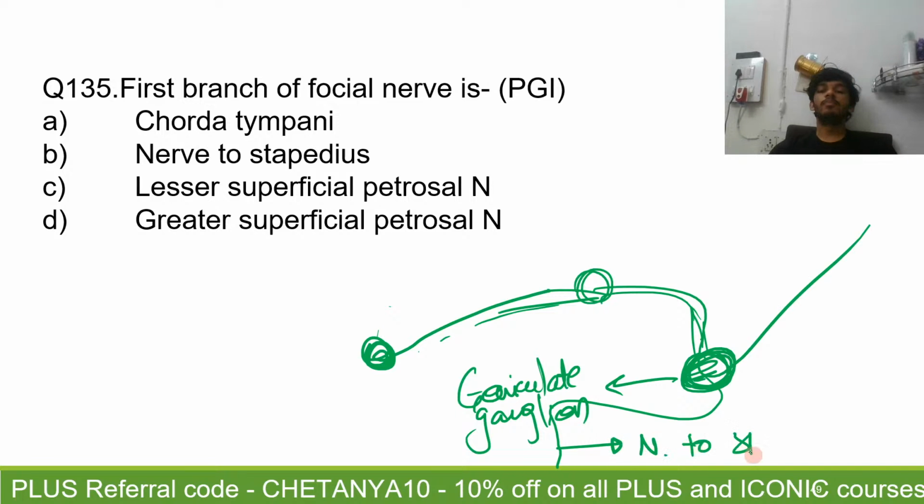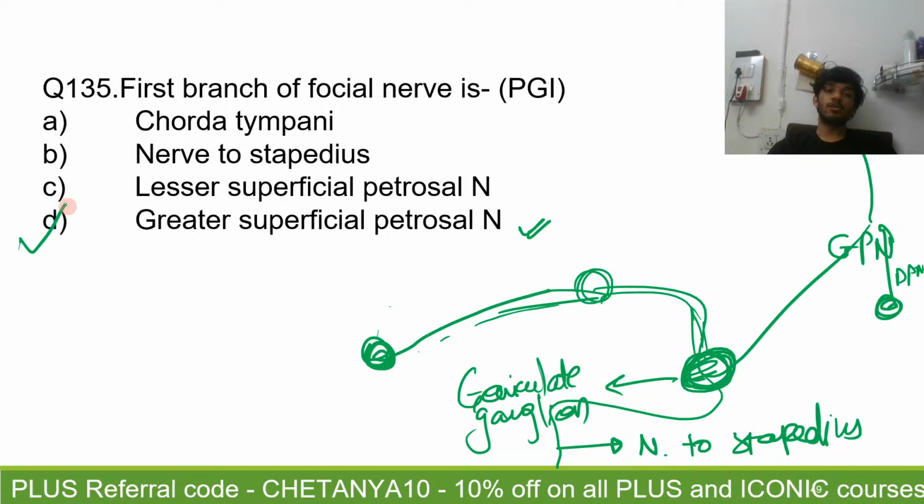But before it has given the nerve to the stapedius, it has already given its first branch, that is the greater petrosal nerve, which will combine with the deep petrosal nerve and form the nerve of the pterygoid canal. So the first branch from the facial nerve is the greater petrosal nerve, right? What is the first motor branch? That is right, that is the nerve to the stapedius. The first motor branch of the facial nerve is the nerve to stapedius.